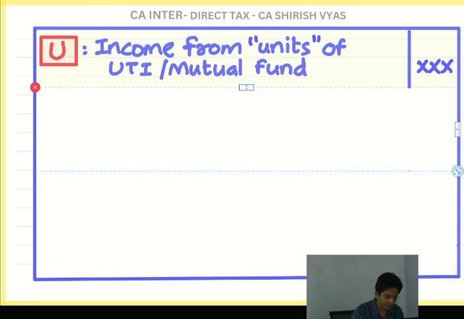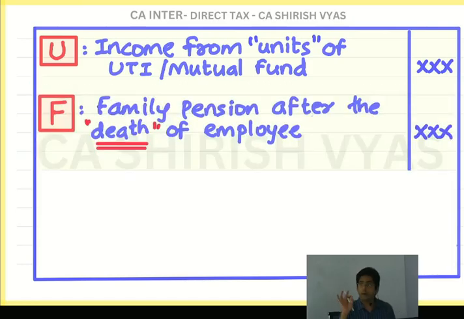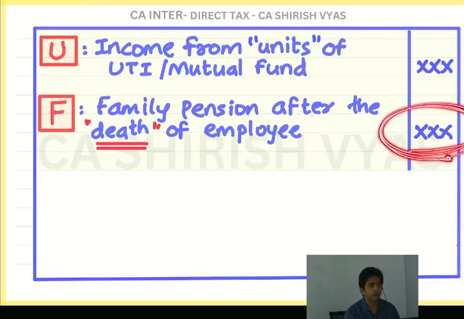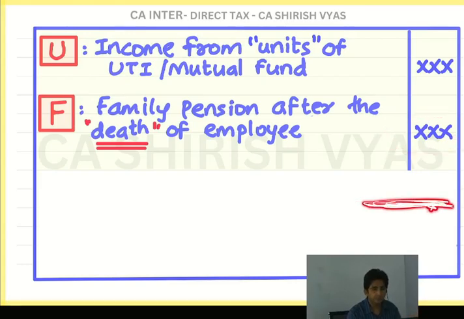So this was F. But see, that is only if army employee. Here I have written the amount assuming it's a normal employee. If a normal employee dies, then the family member getting the pension will be taxable. But if the army employee dies, then I will not even put an amount. Then I will put a dash. Exempt under section 10(19). Okay. So this was F. Next is A.